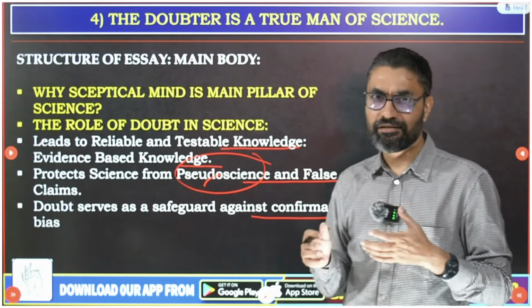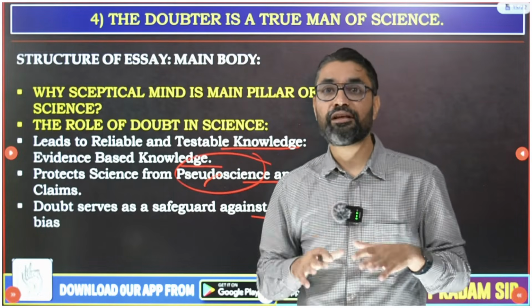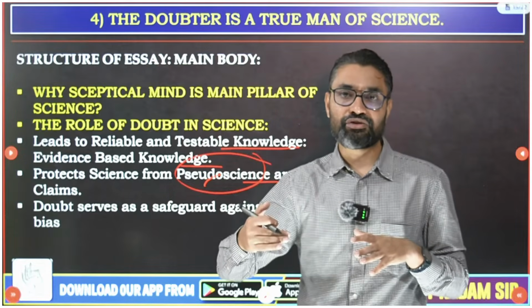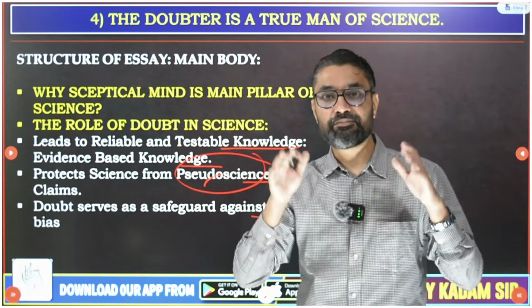bias. There is something called confirmation bias, where people like to confirm their beliefs and ideas, and if someone doubts, they will design experiments or design their ideas in a manner that what I am saying is right.